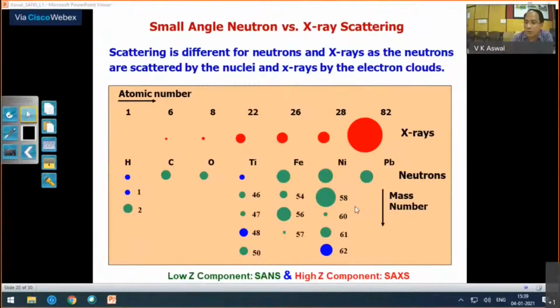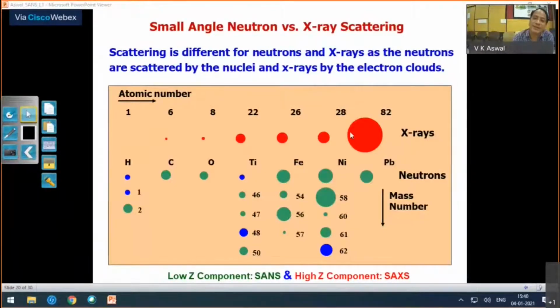You can do neutron, and also X-ray scattering. The principles are the same, and the only difference comes because the scattering is different for neutrons and X-rays, as neutrons are scattered by the nuclei and X-rays by the electron clouds. So in the case of X-ray, your scattering intensity will increase as Z is increasing.